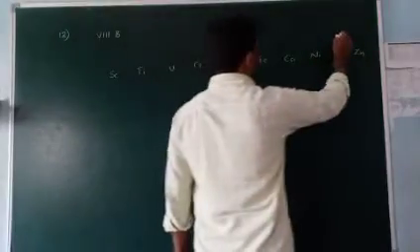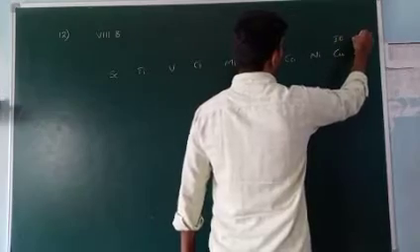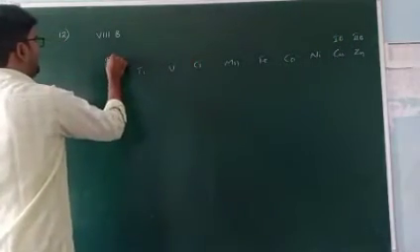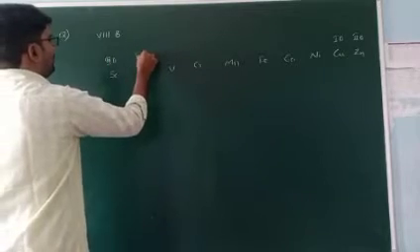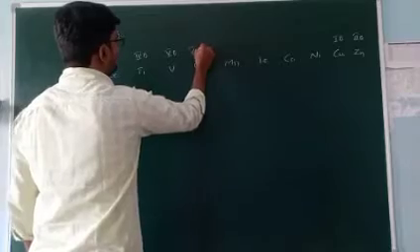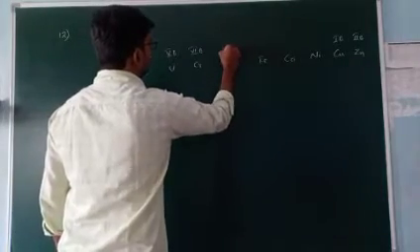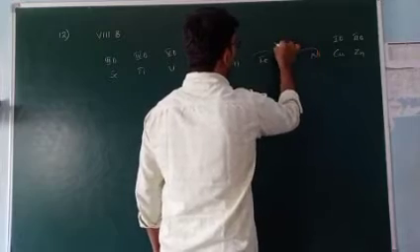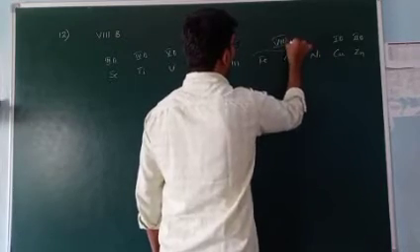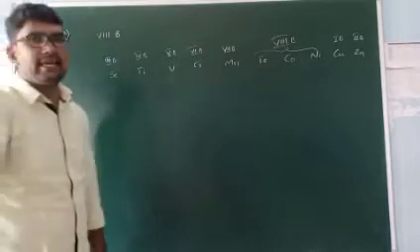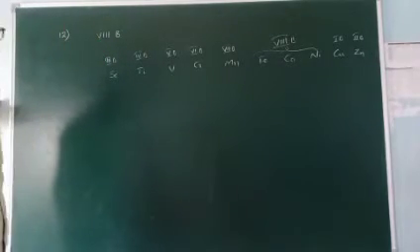So this is 1B. This is 2B. This is 3B. This is 4th B. This is 5th B. This is 6th B. This is 7th B. These three belong to 8th B. Okay?